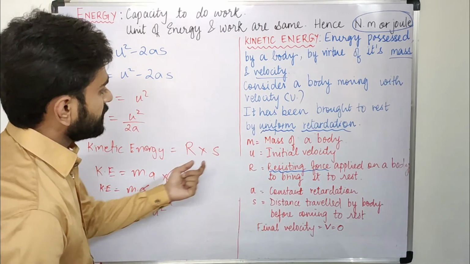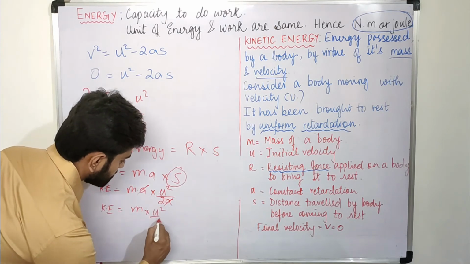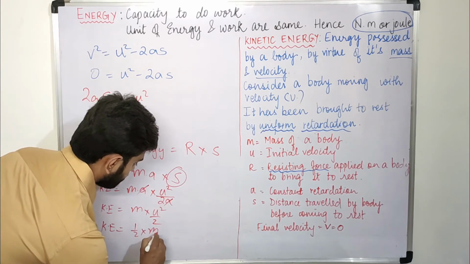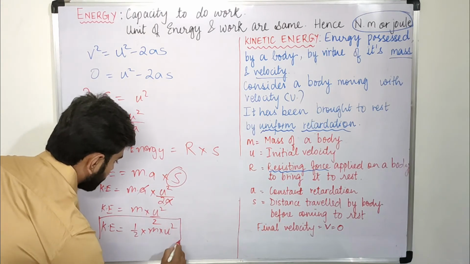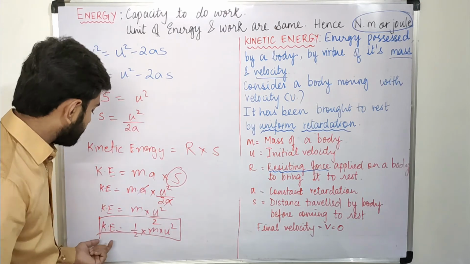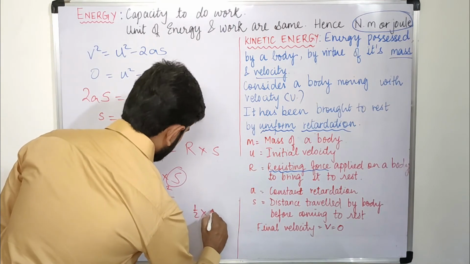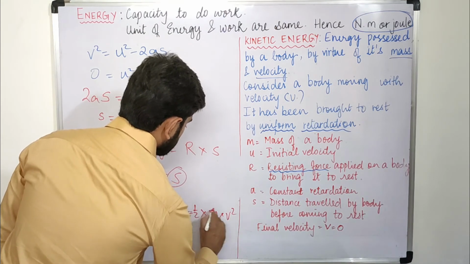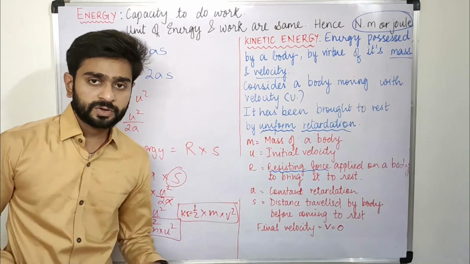That is, U is the initial velocity. But I just forgot to mention this 2 here, so I'll bring it here. So KE will be equal to half into m into U square. This becomes our formula to find the kinetic energy, half mu square, if we say the initial velocity is u. And if we say the initial velocity is v, then the formula is half into m into v square, half mv square. That is kinetic energy. So either of the two, half mu square or half mv square, are the formula to calculate kinetic energy.